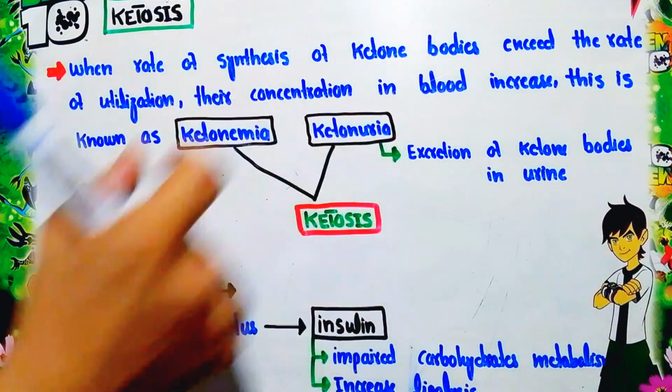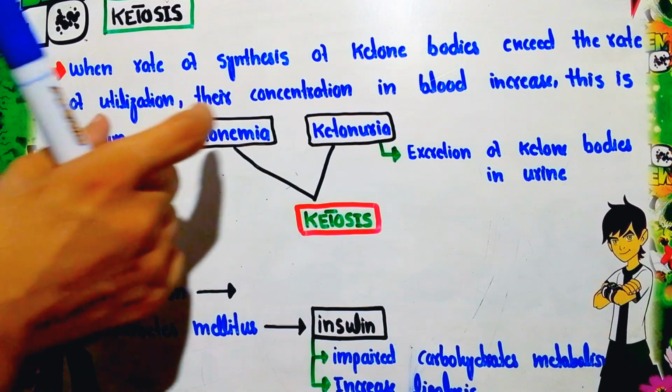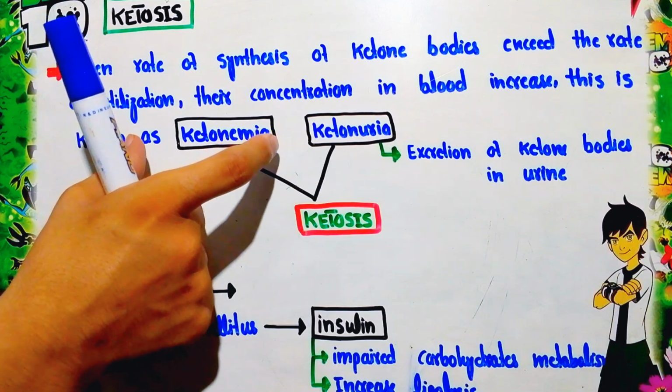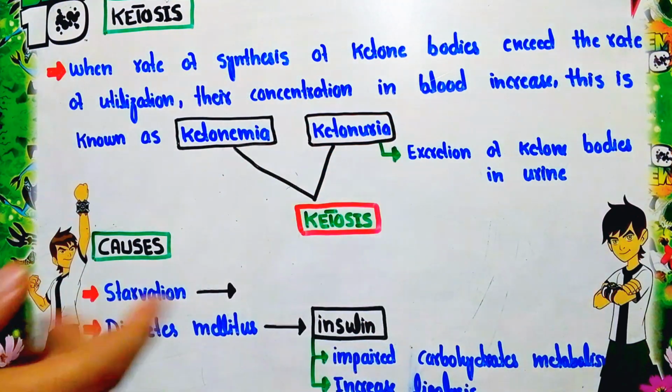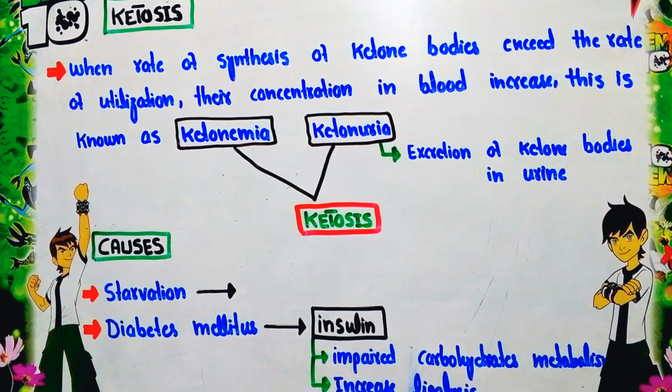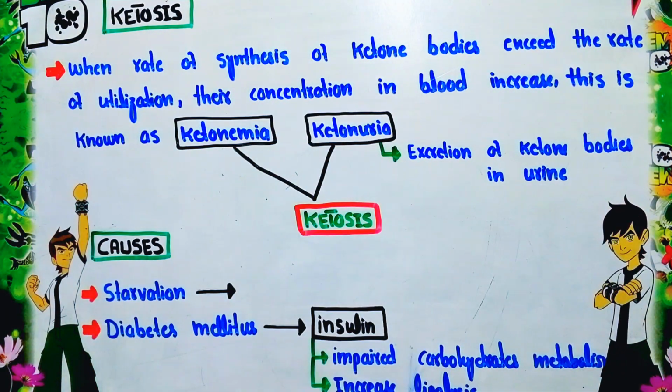Now of these two conditions, ketonemia is the increased concentration of the ketone body in the blood, while the excretion of the ketone body in urine is called ketonuria. The overall picture of ketonemia and ketonuria we call ketosis.